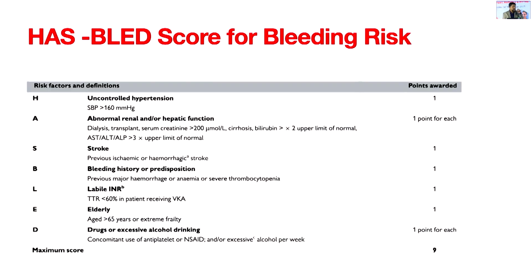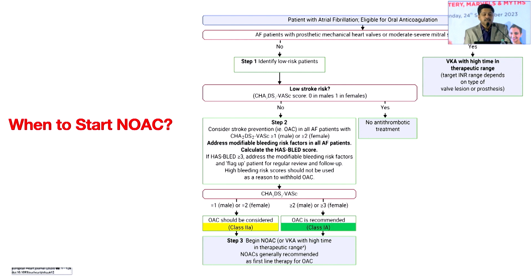Once you are going to start blood thinners, the most important thing is to simultaneously work out, when I put him on a blood thinner, what is the risk of developing bleeding. We have to work that out, and any score of 3 or more increases the bleeding risk. So as per the CHA2DS2-VASc score, which is widely popular and widely used, a score of 1 or more in male and 2 or more in female is an indication for NOAC agents.